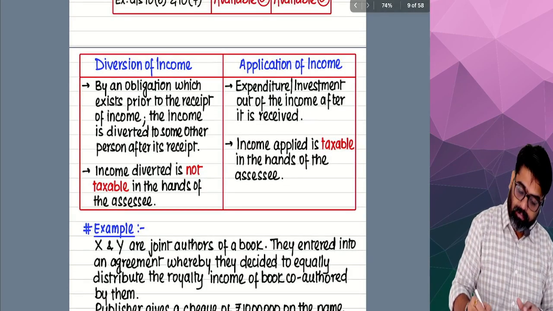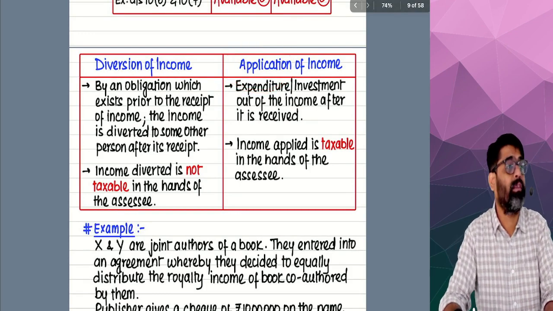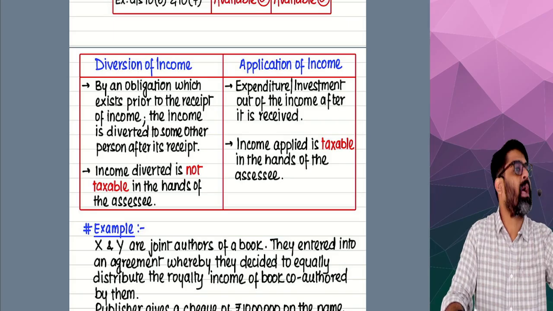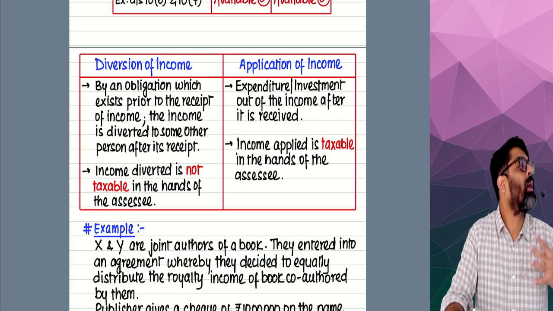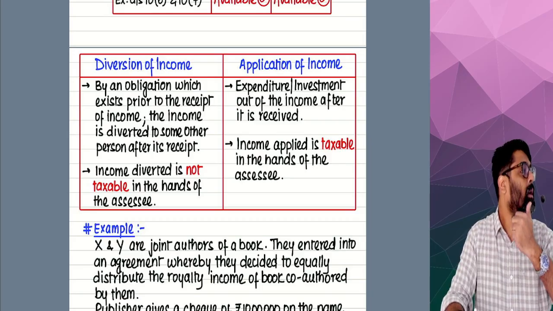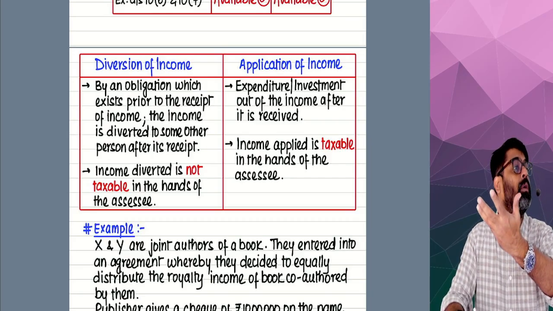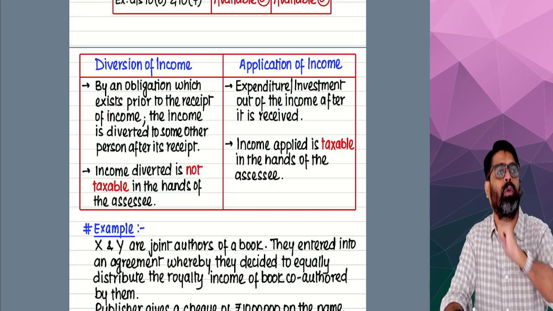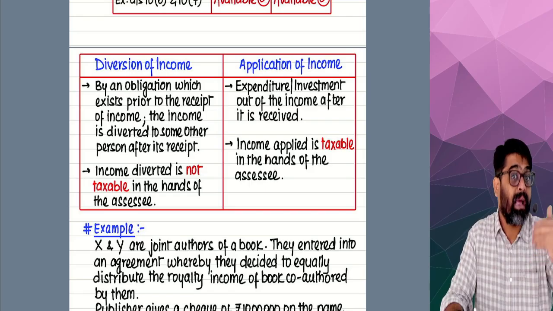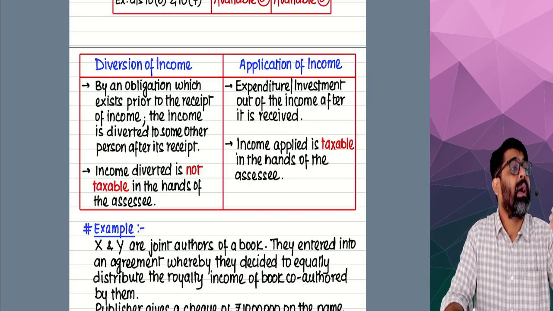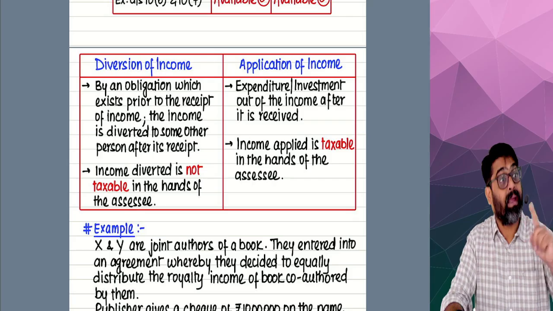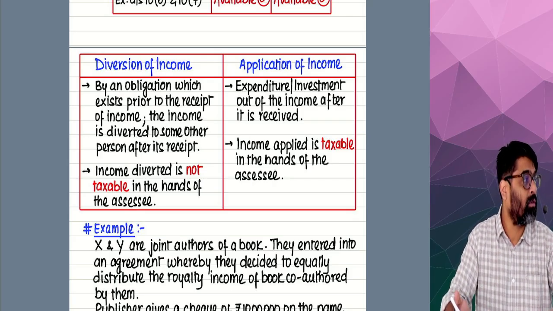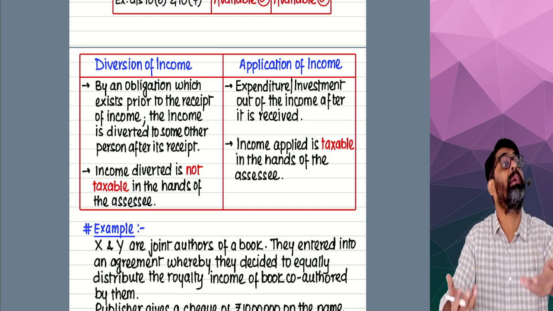But sometimes there is an application of income. See, diversion of income is not my income. The income which is diverted is not my income. I don't have to show that income as taxable to the government. Yes or no? So income which is diverted is not my income. But application of income, what did I say? Application of income is my income. I will have to show that part also as my income which I have applied somewhere.